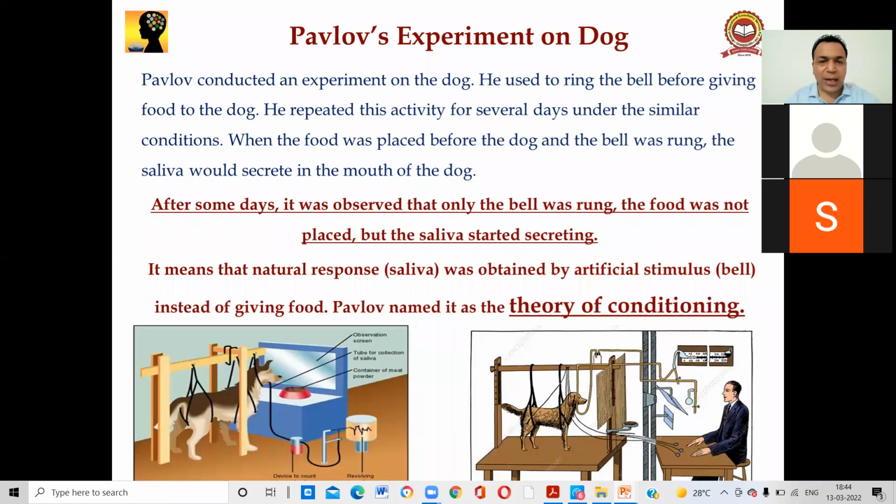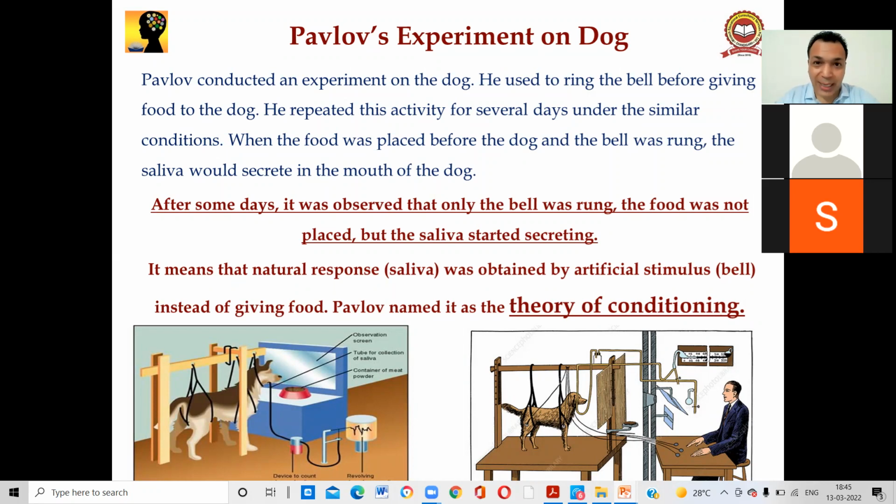So when the bell was rung, the dog started secreting saliva, because the dog comes to know that after 5 or 10 seconds the food is coming, because the bell has already rung. After some days, it was observed that only the bell was rung, the food was not placed, but the saliva started secreting. This is an important line, right?